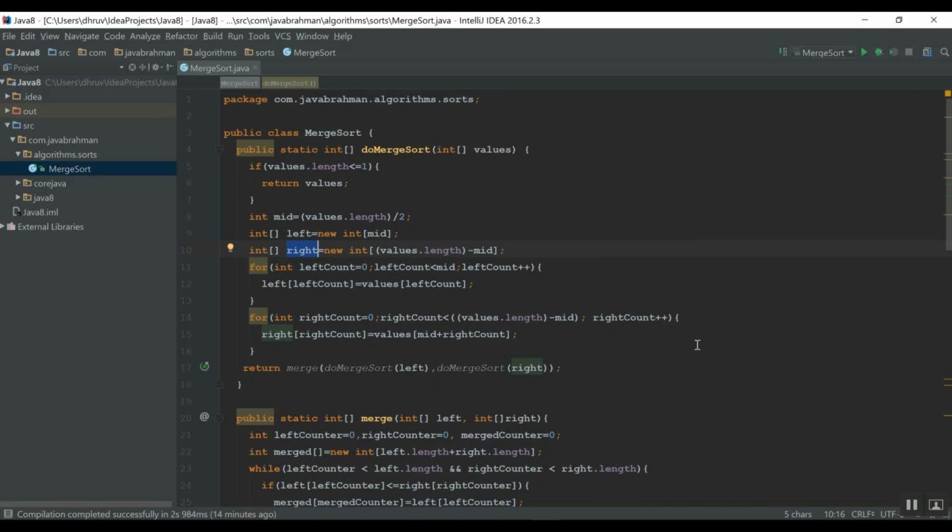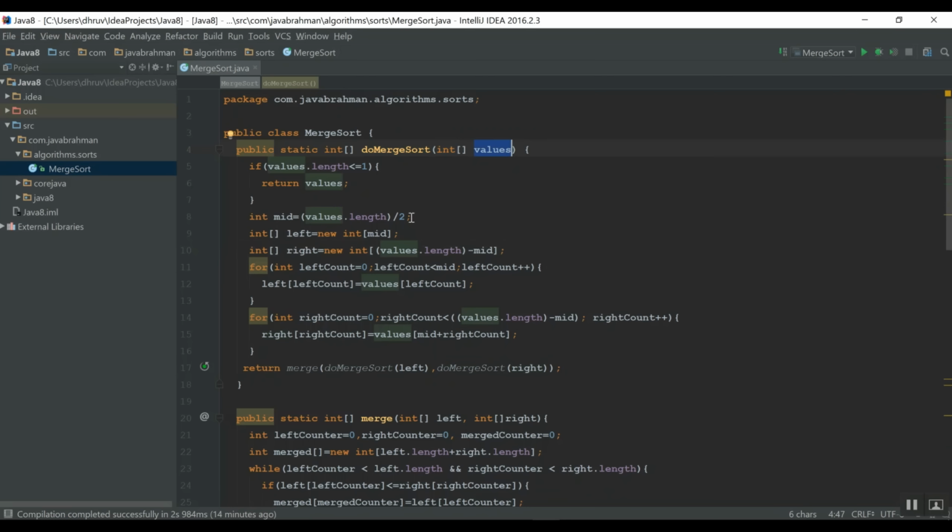As we saw in the whiteboard video, the given list needs to be divided into two parts recursively. So our do merge sort method does exactly that. It takes an int array as input. The array is named values, and it finds the middle point of the array.